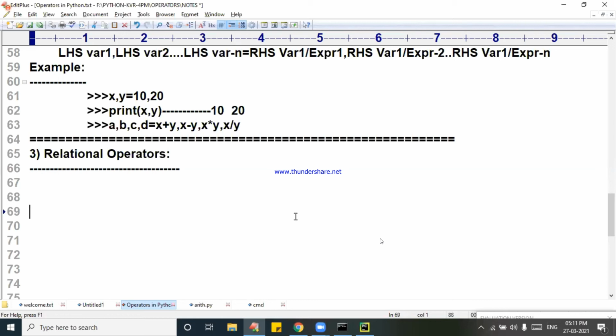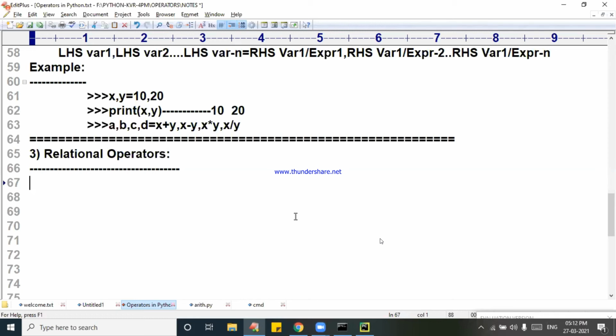Now, let us go to the purpose of relational operators. What is the purpose of relational operators? Suppose you got 90 marks and somebody got 40 marks. I want to compare who is getting more marks, who is getting fewer marks, and who is getting equal marks. Who is more than whom? Who is less than whom? Who is equal to whom? This type of comparison can be done by relational operators.